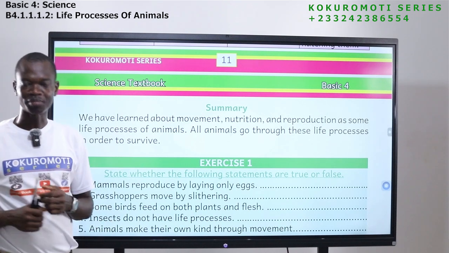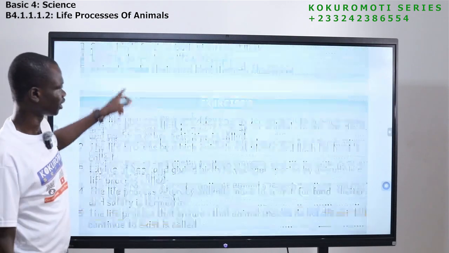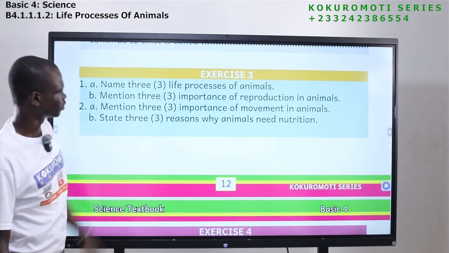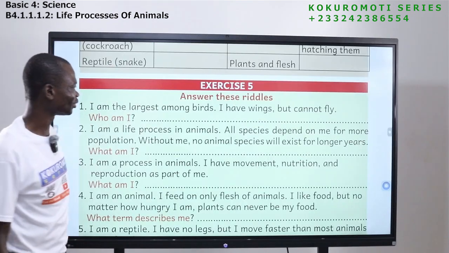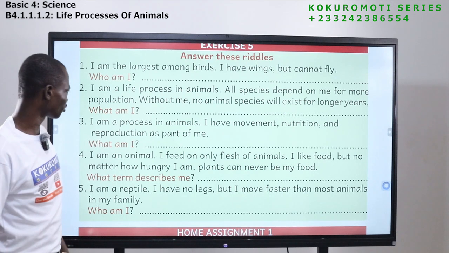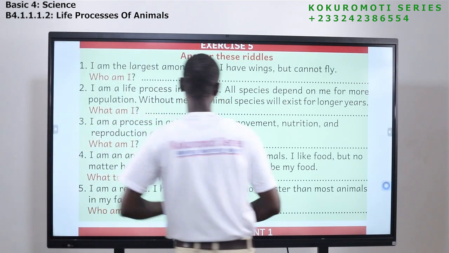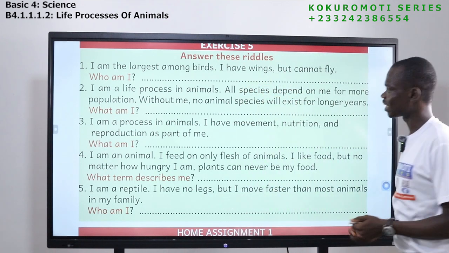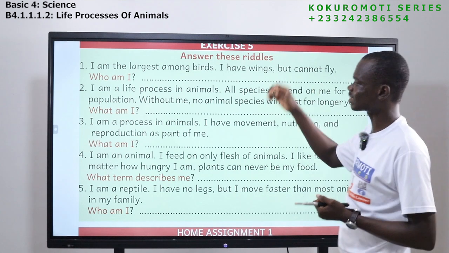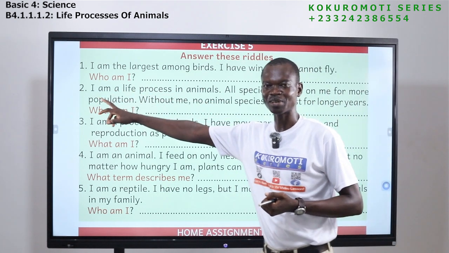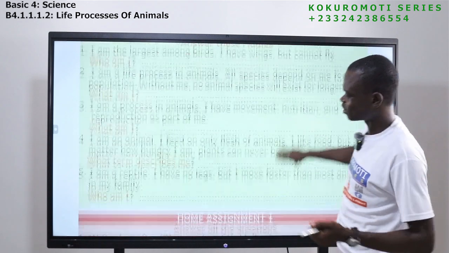If you are asked questions, I believe you'll be able to answer them. So I have this exercise for you. Exercise 1, exercise 2, exercise 3, exercise 4. I like giving exercises though. Exercise 5 is in the form of riddle. Let's look at the first one. I am the largest among birds. I have wings, but I cannot fly. What animal is this? We learned about birds. The largest among them is, who am I? It's the ostrich. So you know it. The rest are cheap. Let's move on.